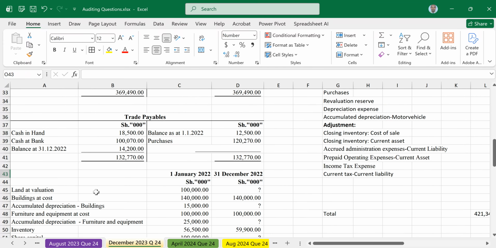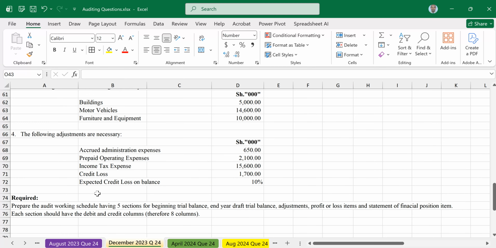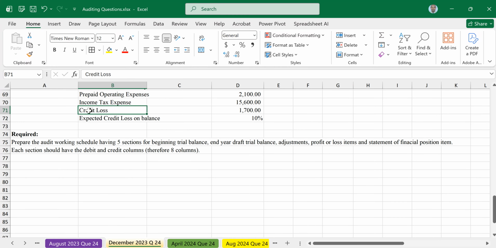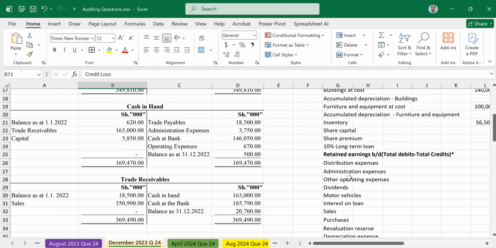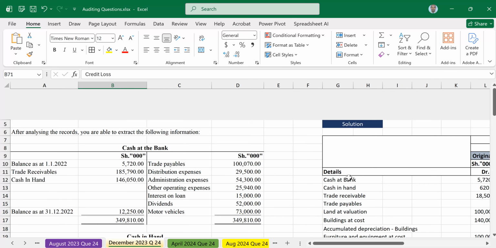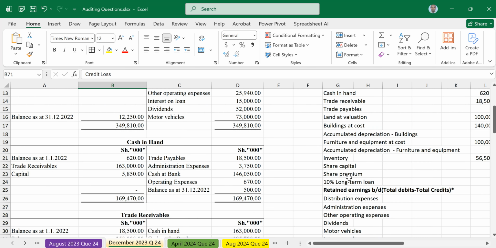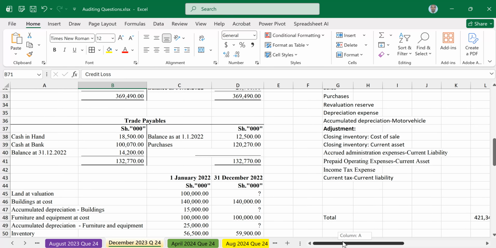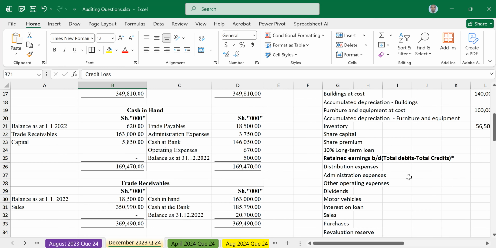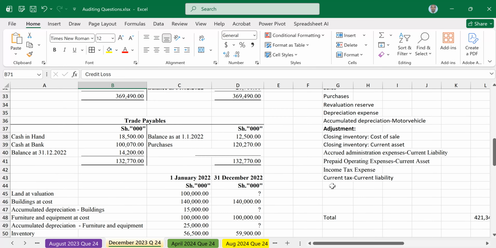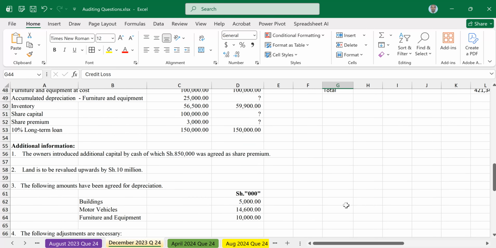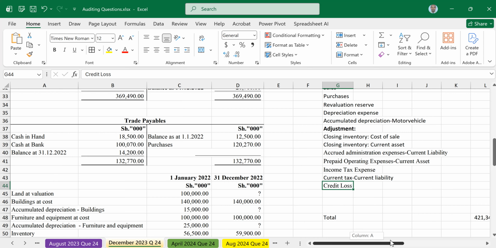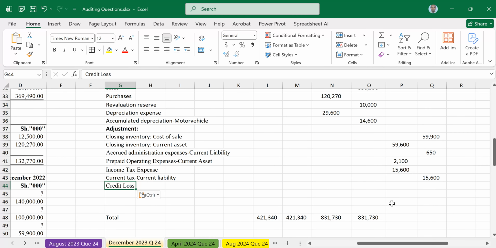The other item is credit loss. This is a bad debt written off of 1,700. Did we have any credit loss on our receivables? There was no credit loss at all, so credit loss amounted to 1,700. That will be an expense.